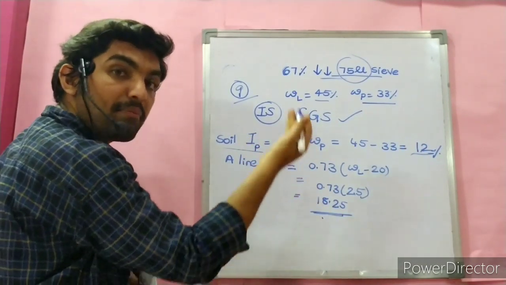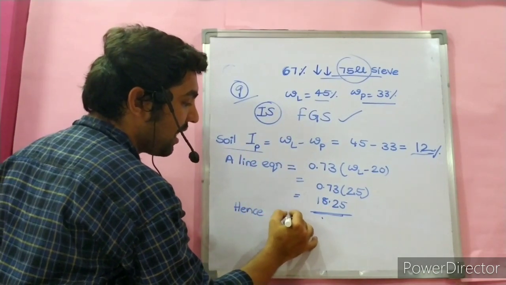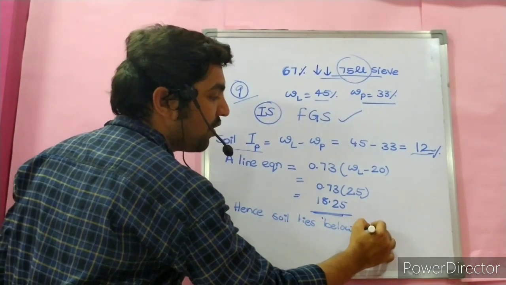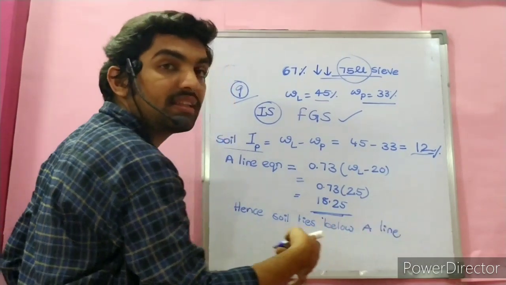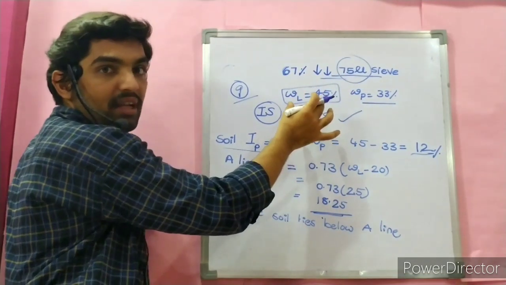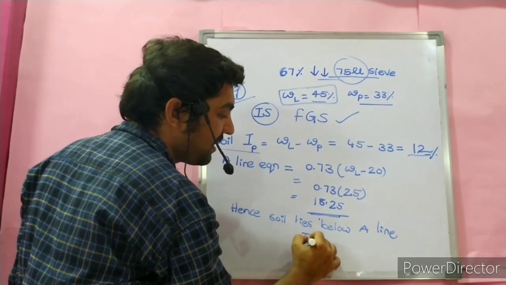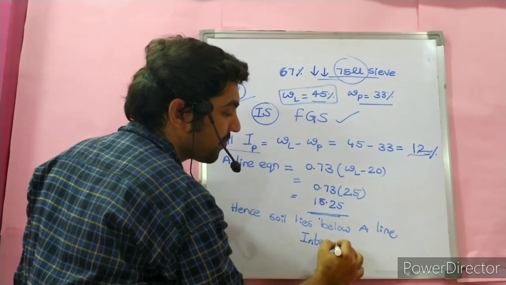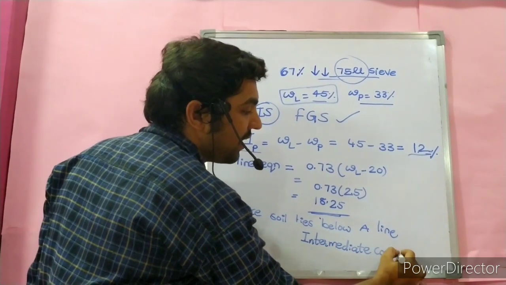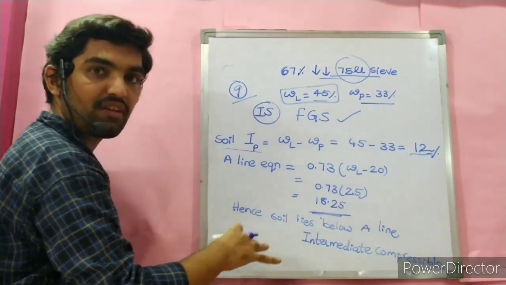So the soil lies below the A-line. How do you classify the soil, whether it is silt or clay, and its compressibility? Based on the liquid limit. The liquid limit of the soil lies between 35 and 50. Hence, it is intermediate compressible, because the liquid limit lies between 35 and 50.